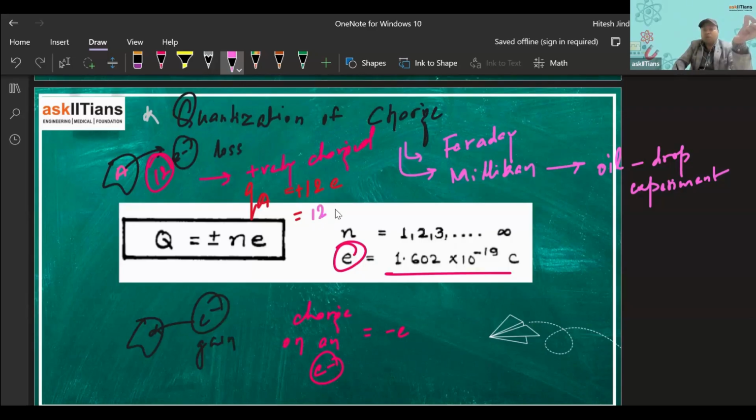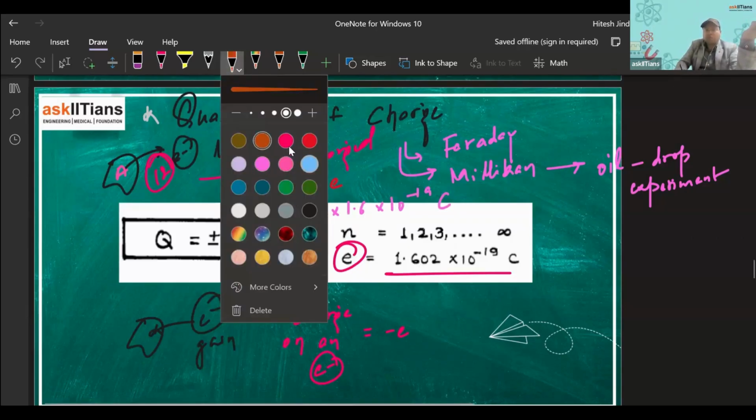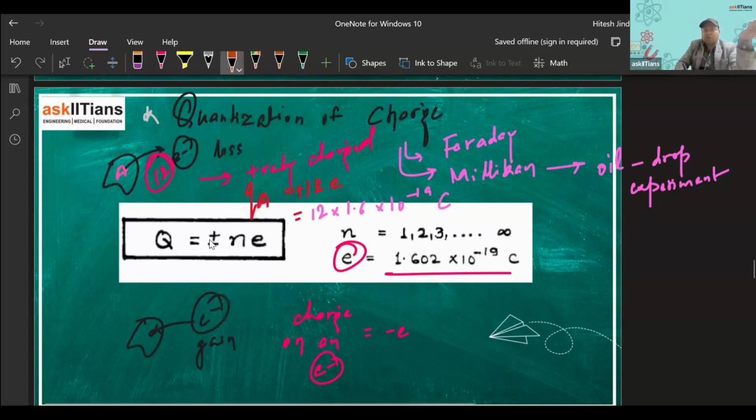So what I'll do is 12 into the value of E, that is 1.6 into 10 to the power minus 19 coulomb. So this would be the amount of charge that this body is having, right? So that is what is here, that the charge on a body would be in integral multiples of E, right? N is the integer here. N can have one value, two value, three value, up to infinity, but it would be an integer, right? N would be an integer.